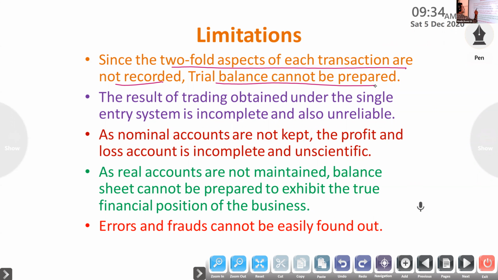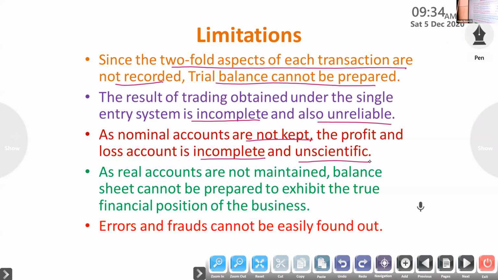Then, the result of trading obtained under the single entry system is incomplete and unreliable. The gross profit or net loss we get is not reliable. As nominal accounts are not kept, expenses and losses are not kept, so the profit and loss account is incomplete and unscientific.